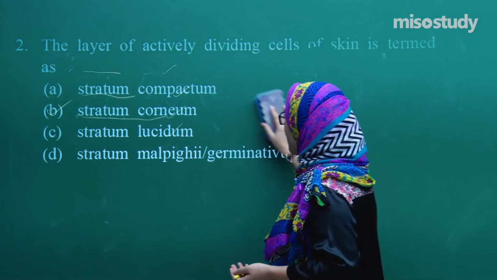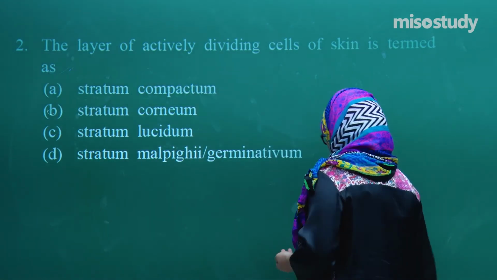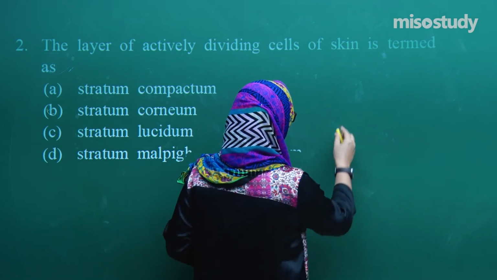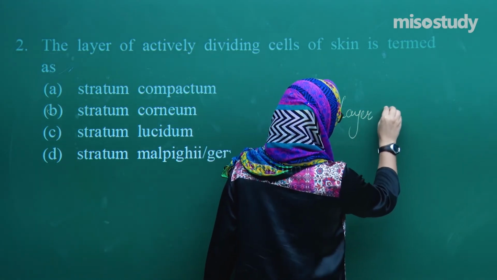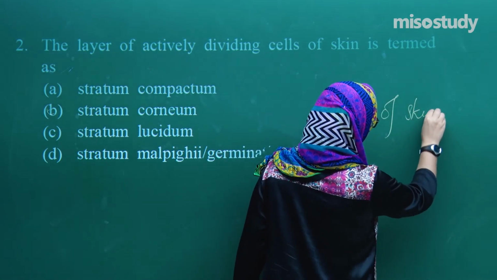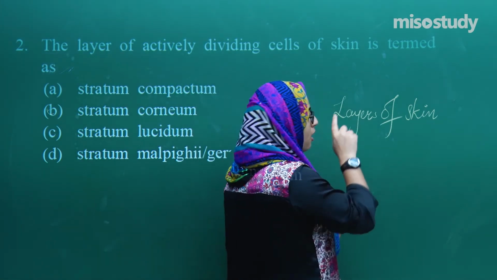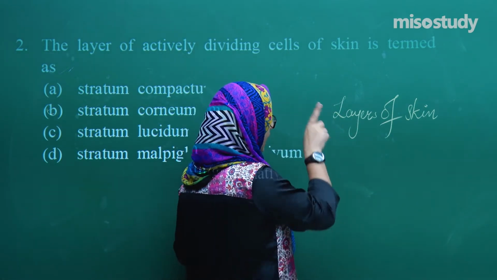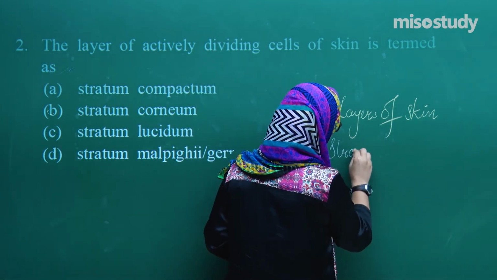Now if we talk about the layers of skin, just begin with that. From the outer to the deepest layer, first comes our stratum corneum.